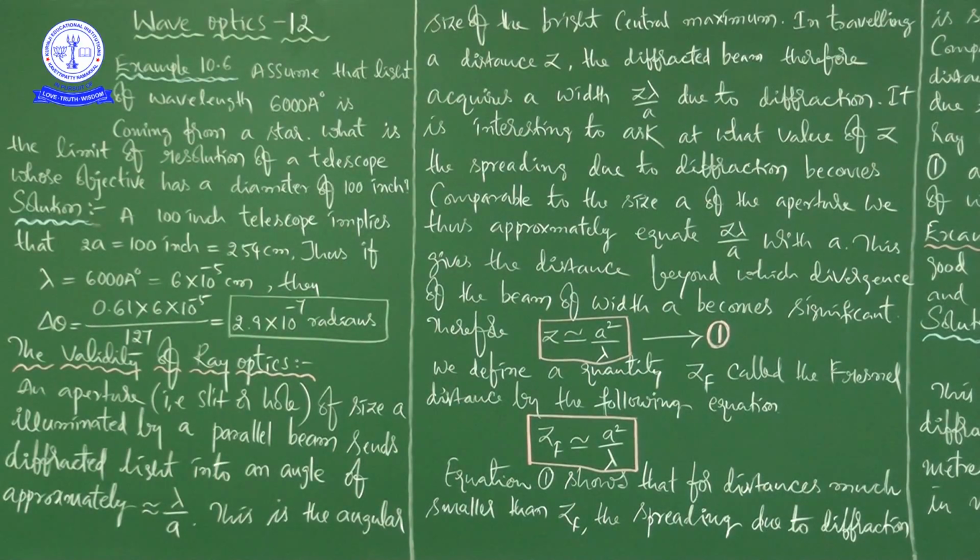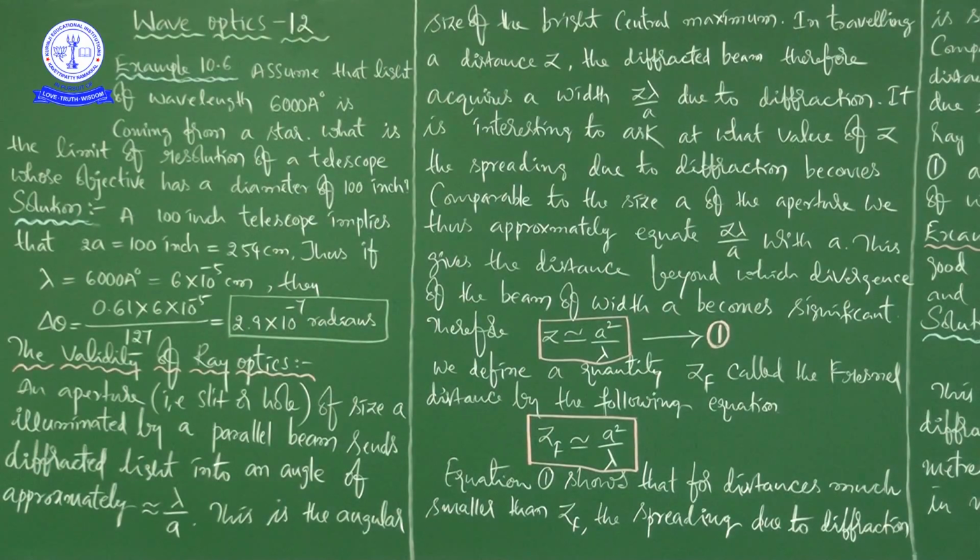The angle between the two rays which come after the convex lens will be 0.61 lambda by A. Afterwards, we also derived an expression for the minimum distance between the two objects to see them distinctly, that is 1.22 lambda by 2n sin beta. n is the refractive index of the medium where the objects are present, and the term n sin beta is called the numerical aperture.